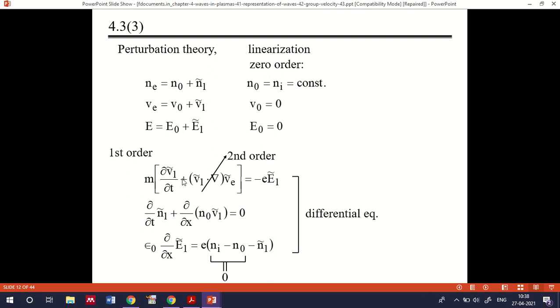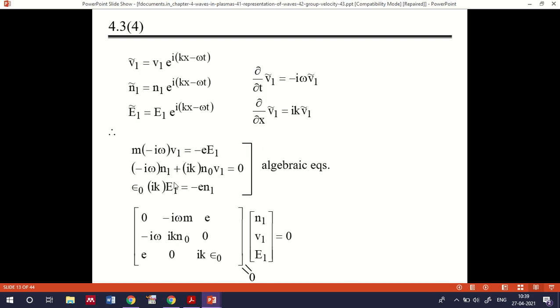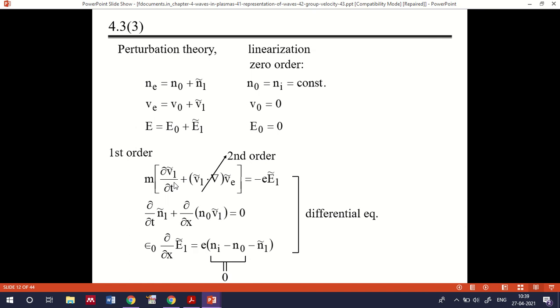if you substitute that into the equation, you will be getting m ∂V1/∂t, in terms of the perturbation value. The amount of disturbance can be represented in terms of the perturbation happening to the system. It will be in V1 because N0 is a constant.